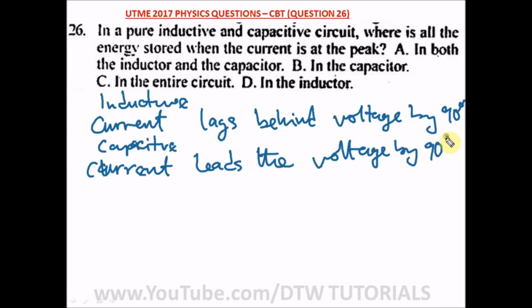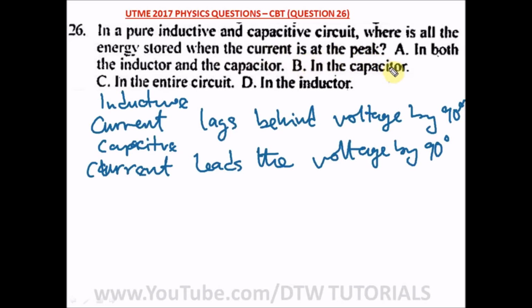by 90 degrees. So with this statement, it means that in a pure inductive and capacitive circuit, if they are together, all the energy will be stored in the capacitor when the current is at its peak.